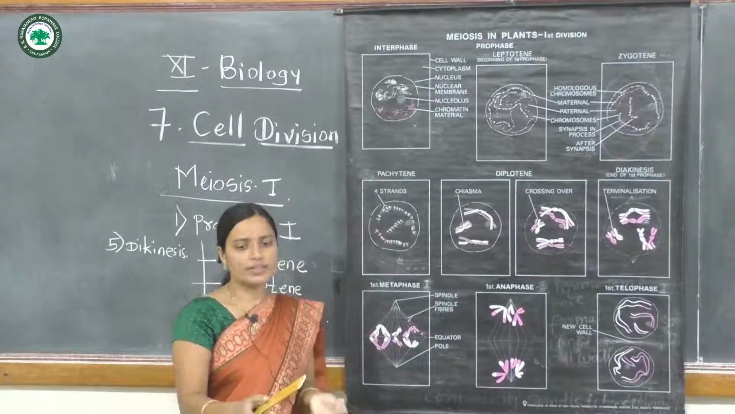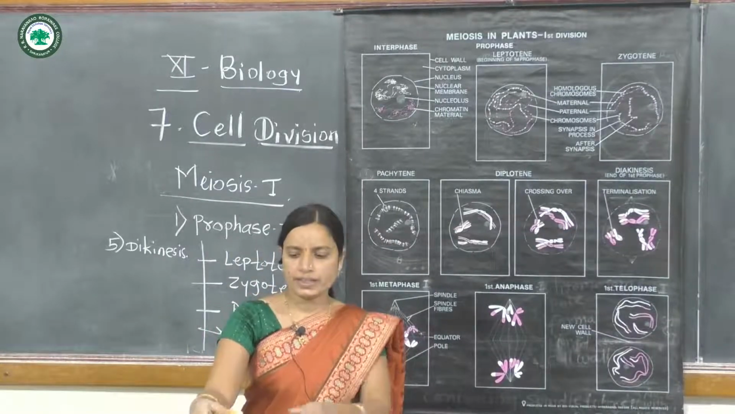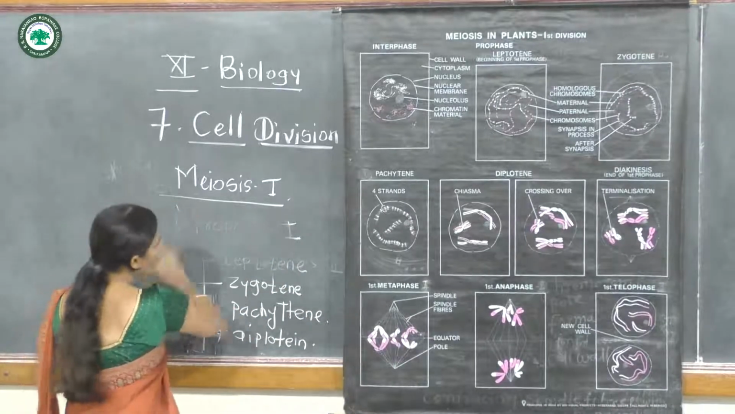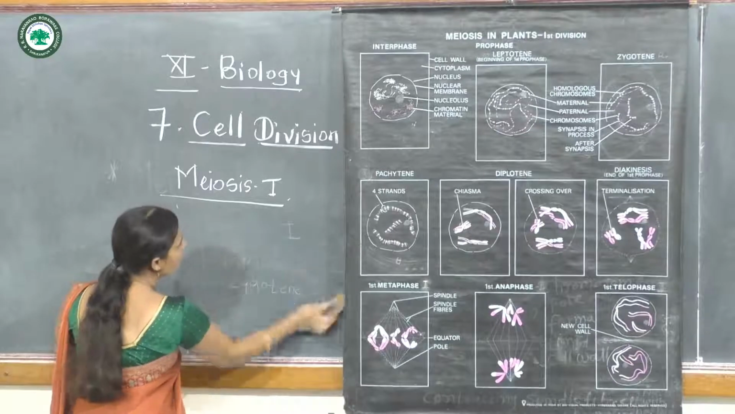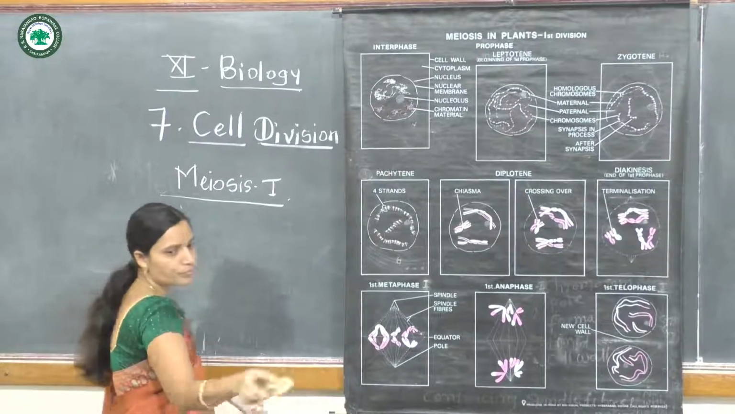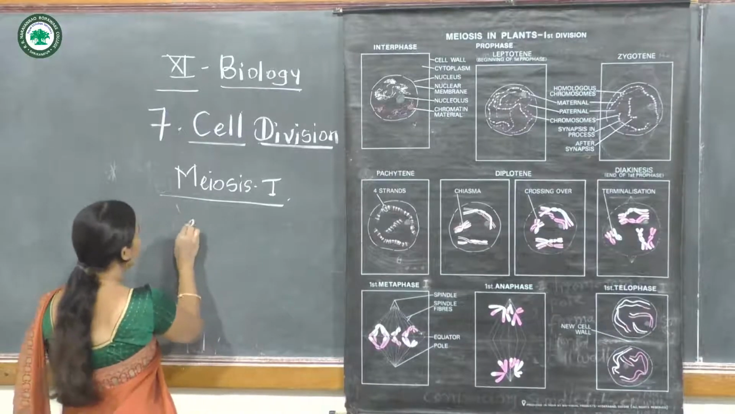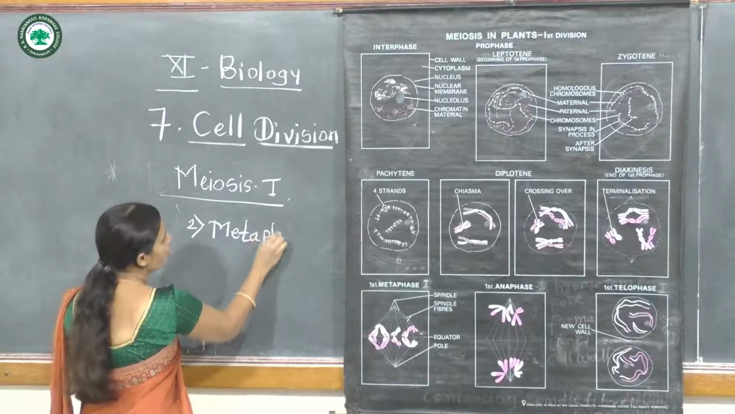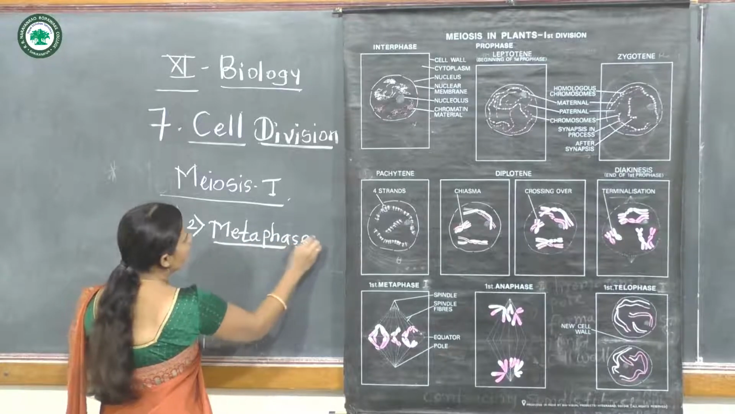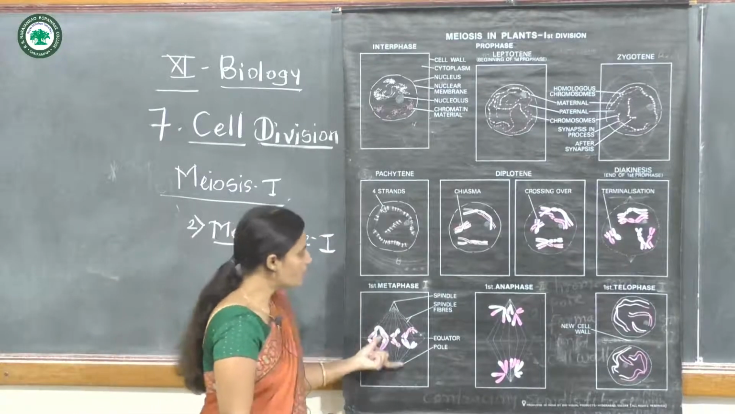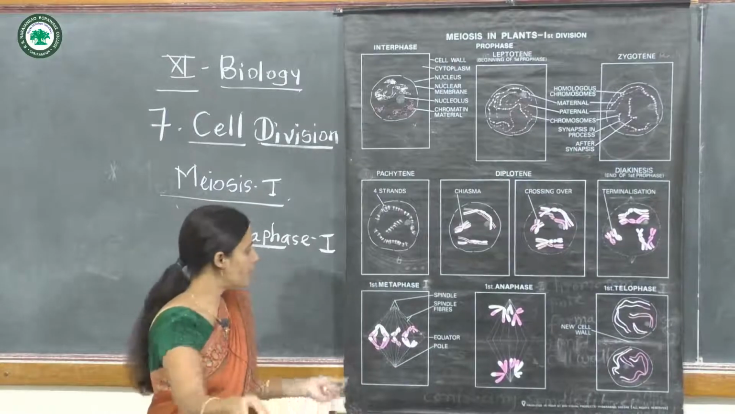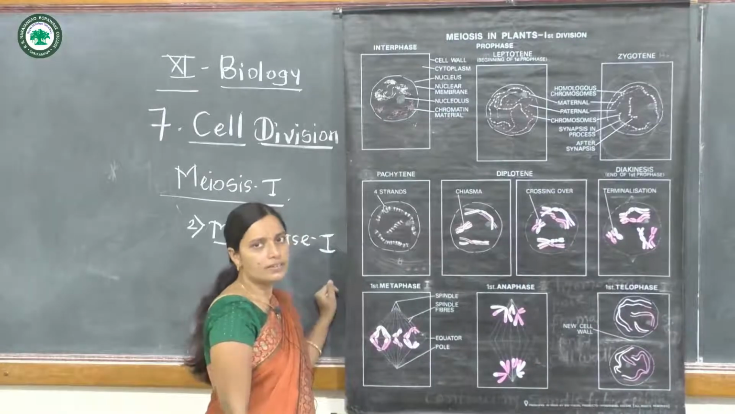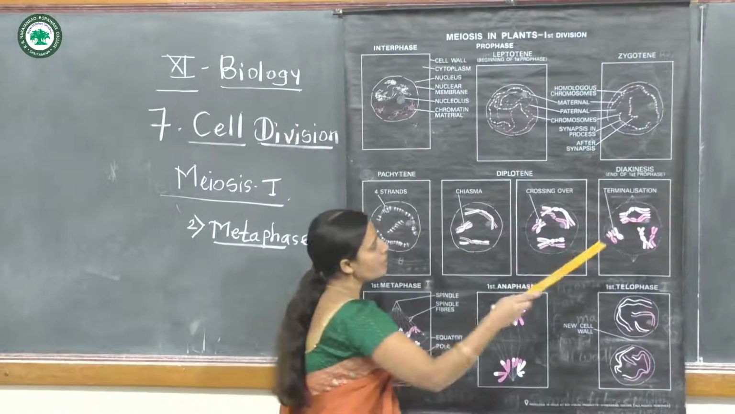Now the next phase of meiosis after prophase first is metaphase first. Now this metaphase first, the phase after the last phase of prophase, diakinesis.